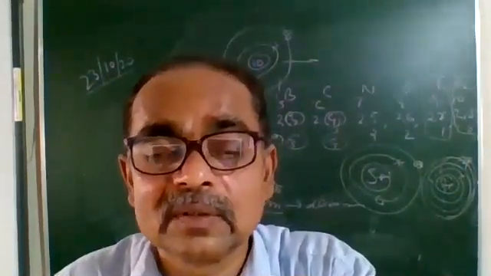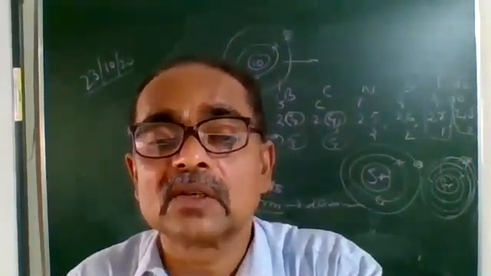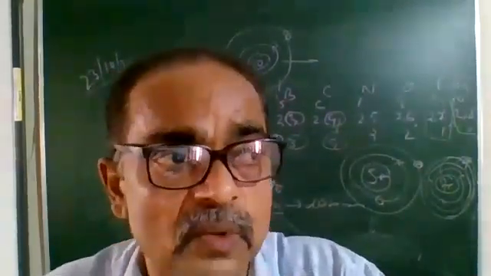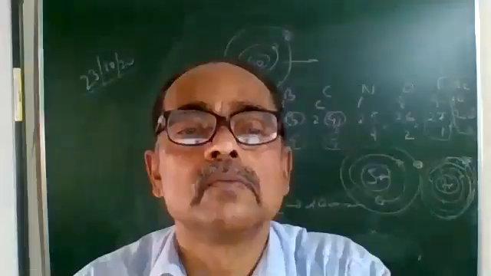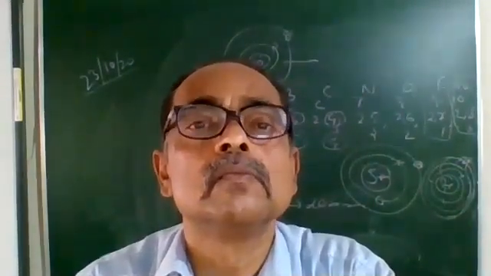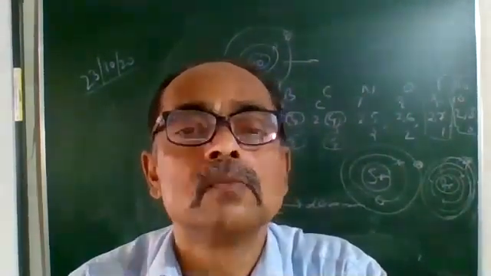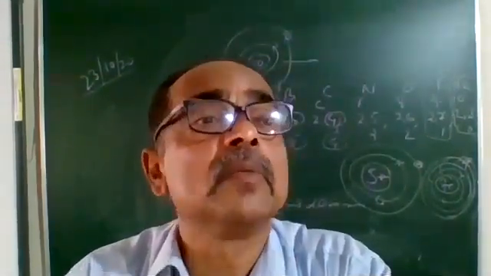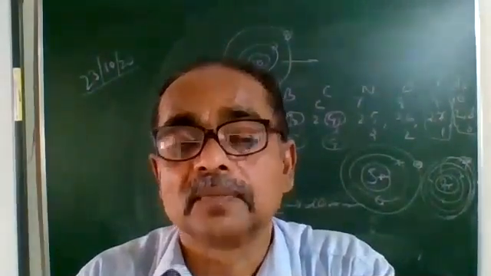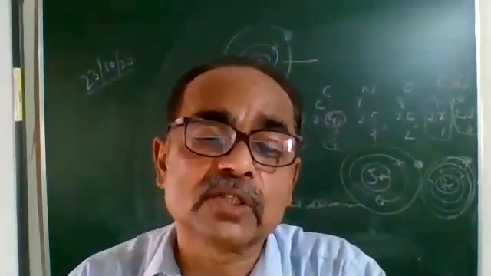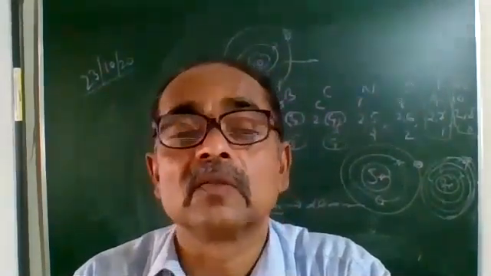The ionization energy of metals is less because they need less energy. Metals are electropositive, they have the tendency to lose electrons, so they need the minimum energy to remove the electron. Understood it? So the ionization energy of metals is very less and the ionization energy of non-metals is more.